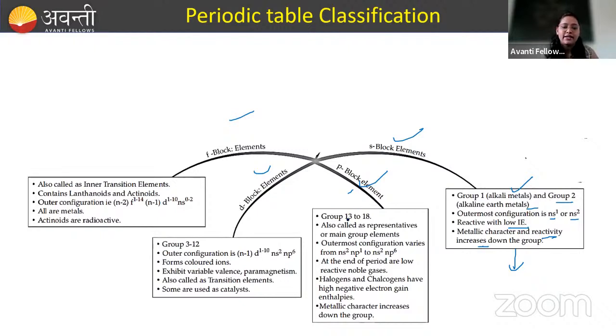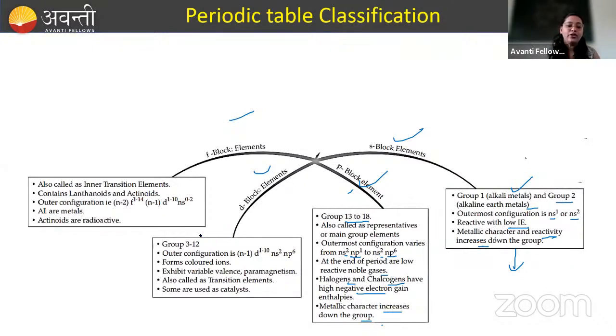Next, for P block elements, that is from group 13 to 18, these are also known as representative elements or main group elements. So the outermost configuration here varies from np1 to np6. Okay, this is ns2 np1 to np6. At the end of the period are the low reactive noble gases. Halogens and chalcogens have high negative electron gain enthalpies. Okay, halogens, you know, fluorine, chlorine, bromine, iodine, and chalcogens, the oxygen family, are known as chalcogens. Metallic character increases as we go down the group. Here also it increases, here also it increases.